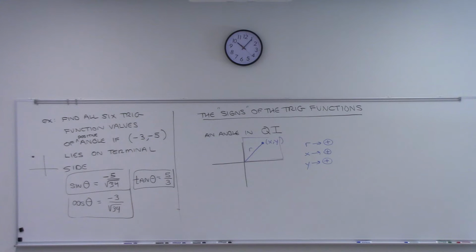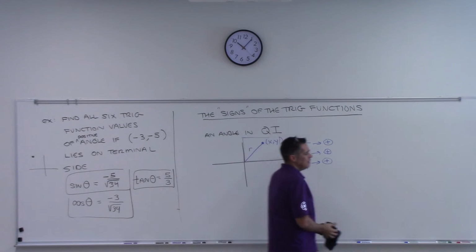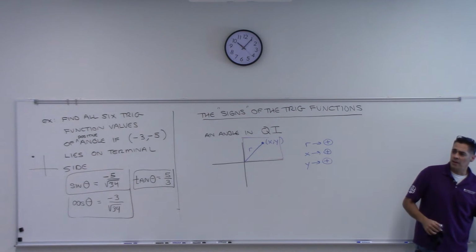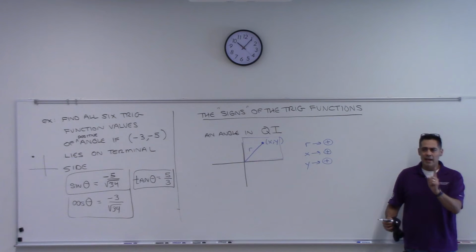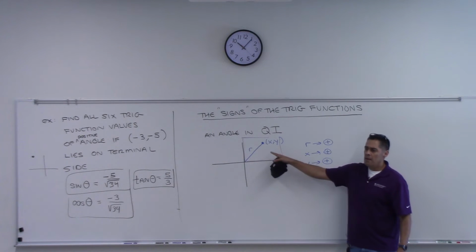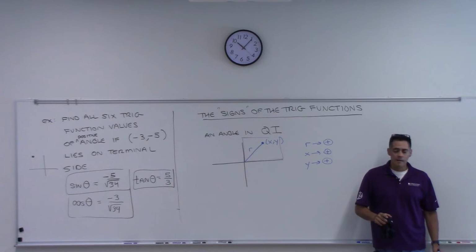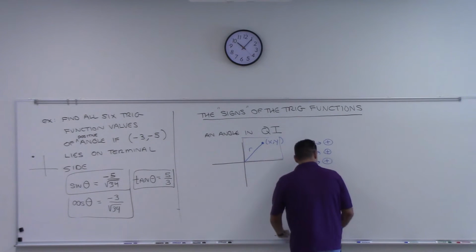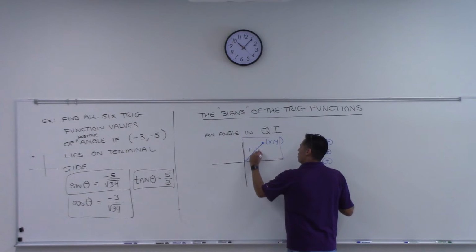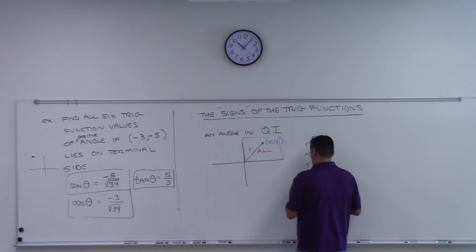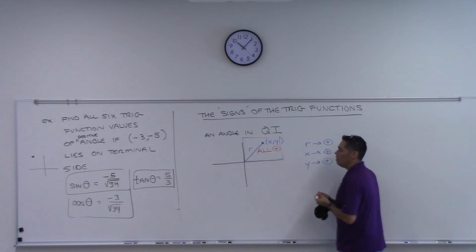So if I tell you that in the first quadrant, r is positive, x positive, y positive, then what can you tell me about all 6 trig functions? They're all positive, always, right? If your angle is in the first quadrant, then all 6 trig functions have positive answers. So I'm going to put here, in this first quadrant, all of them are positive.